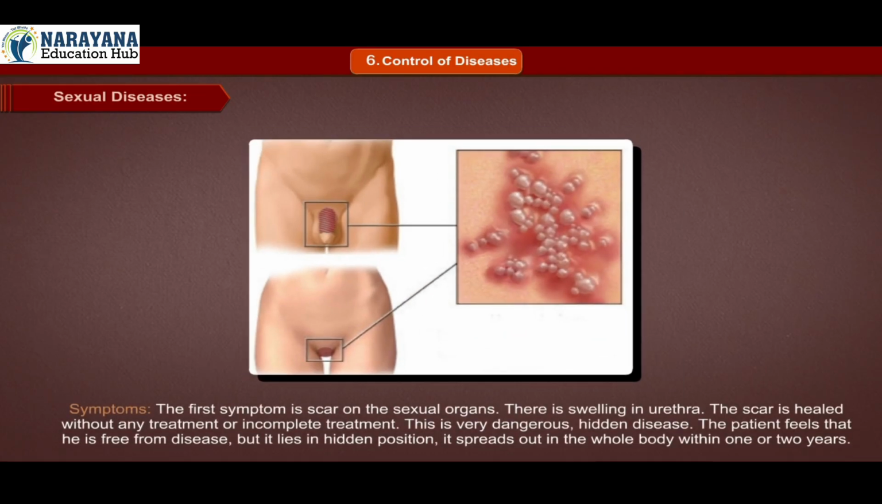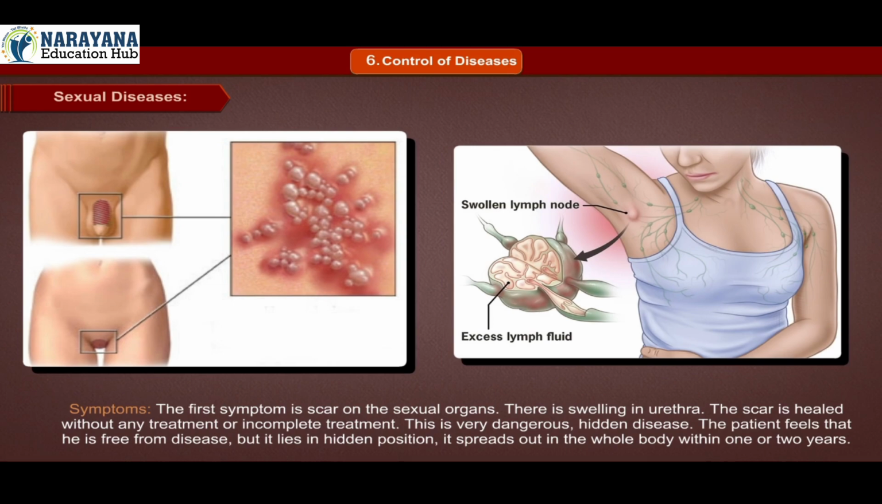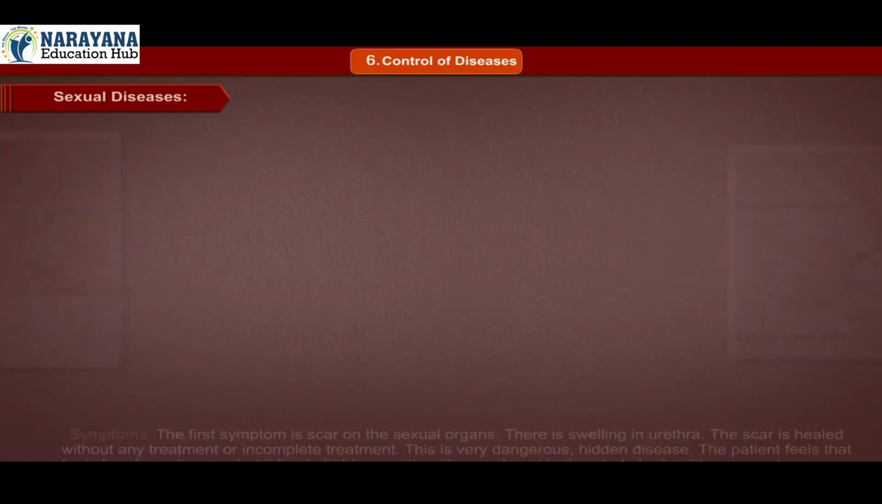Symptoms. The first symptom is a scar on the sexual organs. There is swelling in the urethra. The scar heals without any treatment or with incomplete treatment. This is a very dangerous hidden disease. The patient feels that he is free from disease, but it lies hidden. It spreads out in the whole body within 1 or 2 years.